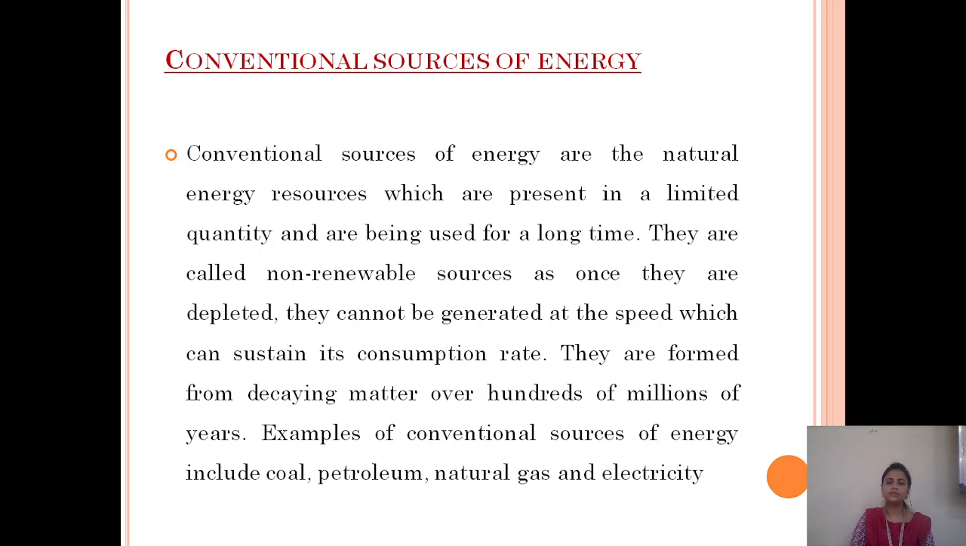Conventional sources of energy are the natural energy resources which are present in a limited quantity and have been used for a long period of time. They are also called non-renewable sources of energy. They cannot be generated at a speed which can sustain their consumption rate. They are formed from decaying matter over hundreds of millions of years. Examples of conventional sources of energy include coal, petroleum, natural gas and electricity.